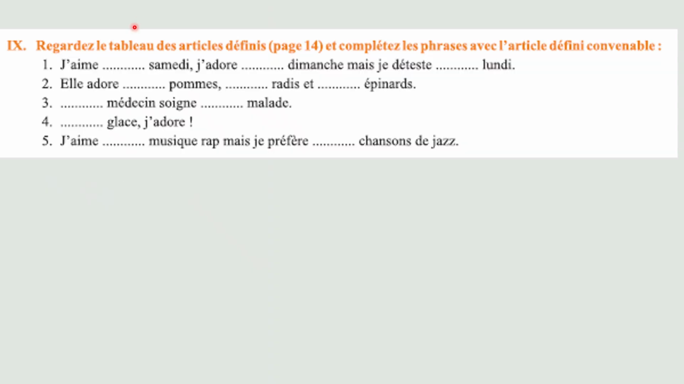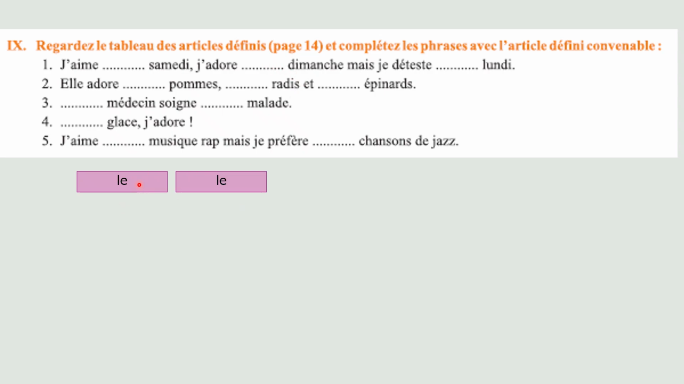So normally if you get an exercise like this, regardez le tableau, don't look at it, it's in your mind, it's in the previous slide. Complétez les phrases avec l'article défini convenable. Défini, you just have one form. So all you have to do is look at the word following the blank and fill it up. So samedi is a day, you know it is masculine. D'accord? Dimanche is a day, you know it is masculine.